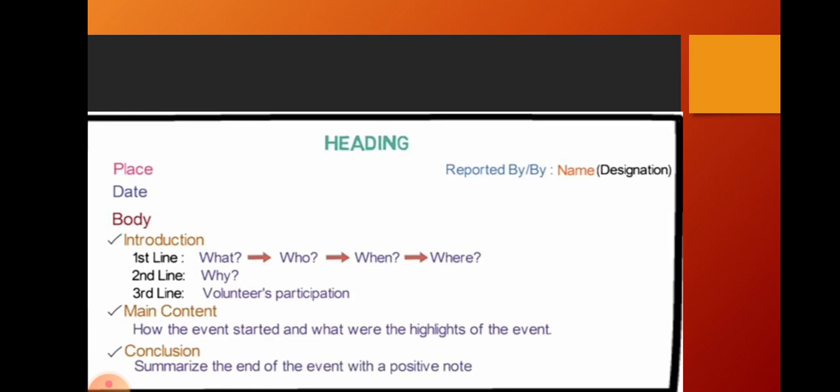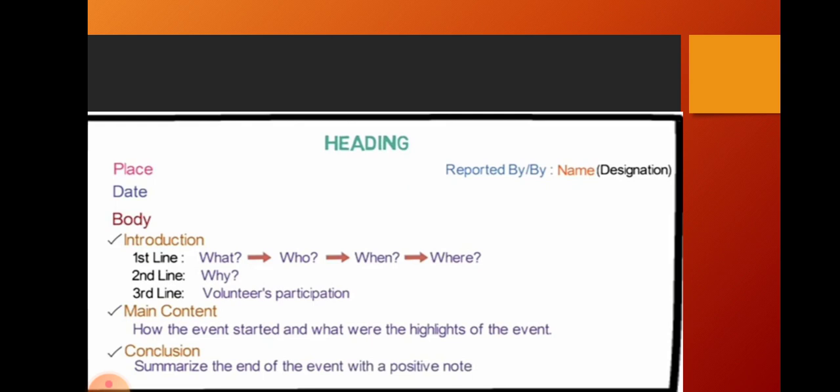Come to this format. Okay, you draw the box. If you have taken any A4 sheet or any paper, you draw the box. Write the topic, the heading. You can see in the newspaper and all, the topic should be given at the center of the page, no? Yes. Write the topic. Then place and date should be in the left corner. Who is going to report everything? That is your name. Reported by Saranya. Designation, reporter. Here I am a teacher, so write teacher and all.